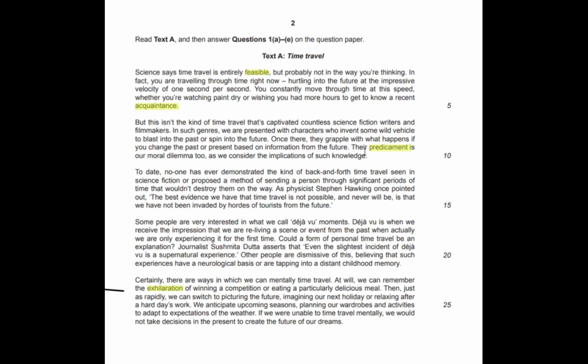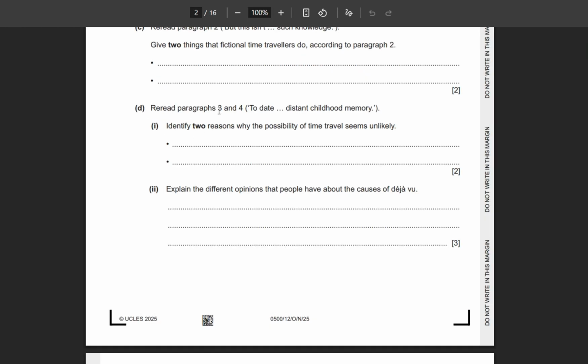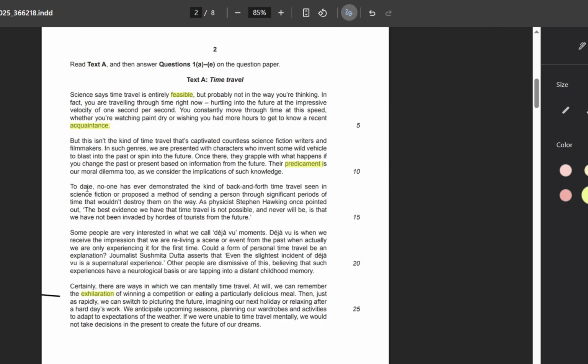So question number, start here, paragraph 3 for this, paragraph 4 for this, right? So in paragraph 3, we have to identify 2 reasons why the possibility of time travel seems unlikely. It means difficult to happen. So 2 marks here, you have to write the words or phrases from the text. Let me take you to paragraph 3. This one is 3: to date, no one has ever demonstrated the kind of back and forth time travel. So it means nobody has demonstrated such a thing before. So it's not possible. So this could be a first reason, right?